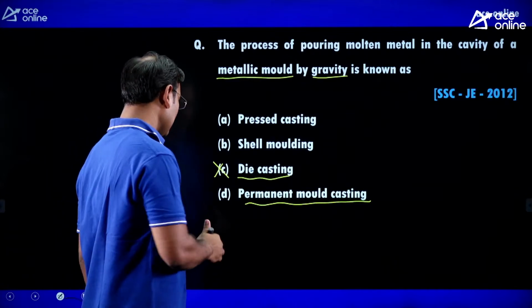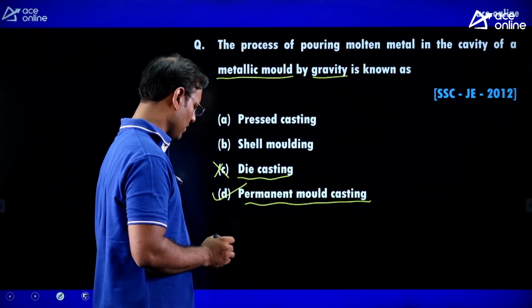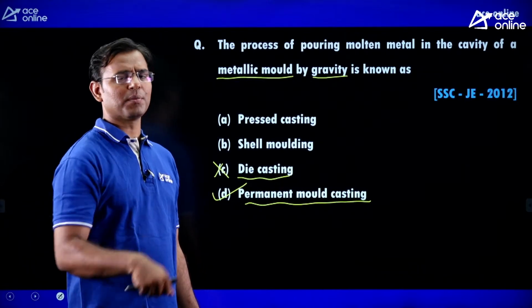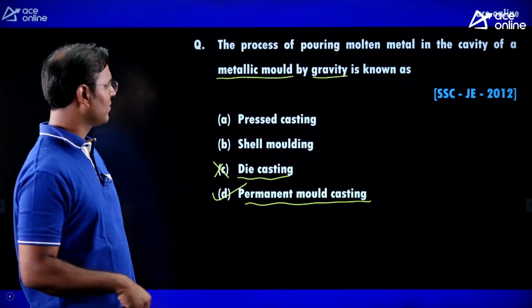Now permanent mold casting, yes: in all other methods of casting where the mold is permanent, we can pour the molten metal directly by the effect of gravity.